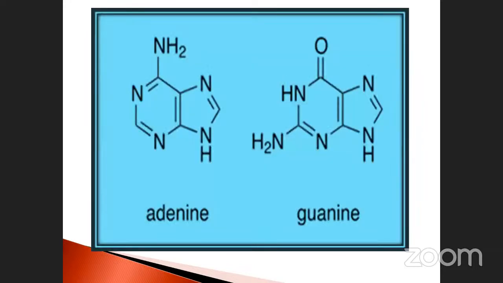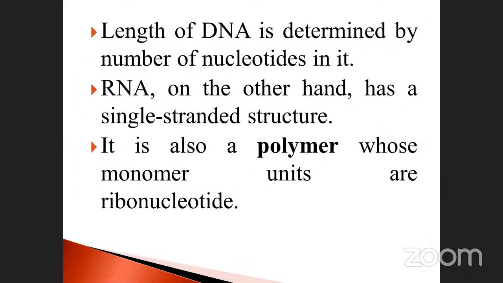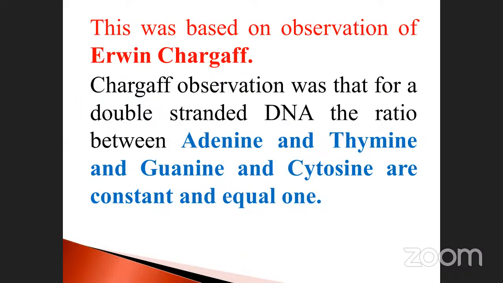I will tell you these things also, it's better for you. I will come from the previous one, then only it will be better for your identification. See, adenine, guanine, thymine and cytosine. Just see the third letter. How will you differentiate which one is purine and which one is pyrimidine? How will you identify, my dear? Ajay, how will you differentiate?